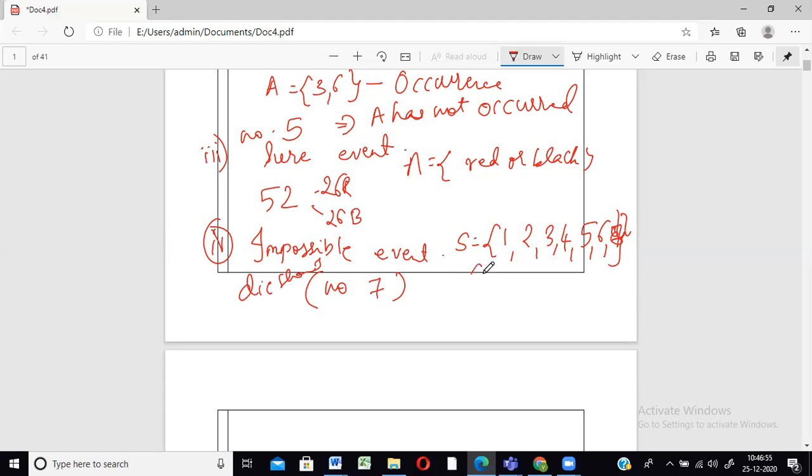So it means there is nothing. You can denote it using the empty set symbol. Now the empty set means nothing. There is nothing in the event. Okay, no elements in the event. All right, so that's called an impossible event. Okay, so now the last one.